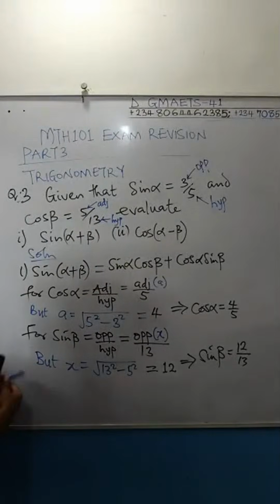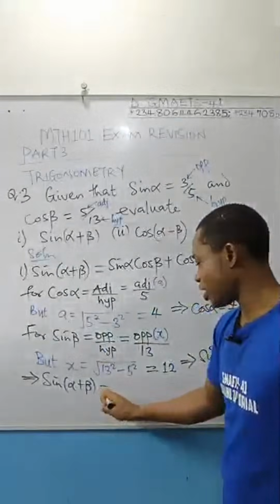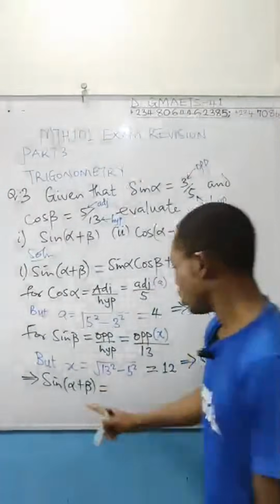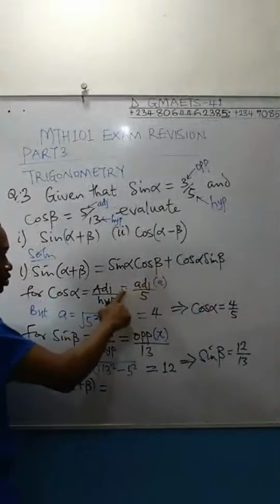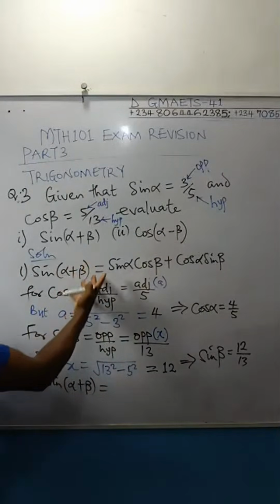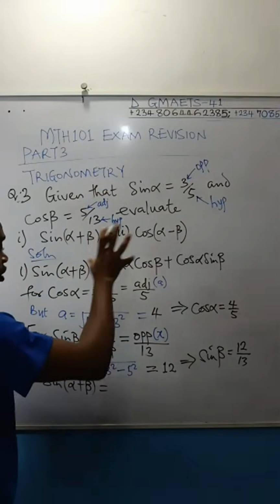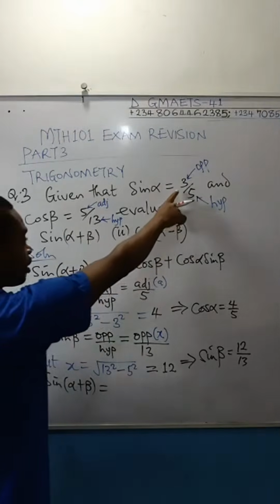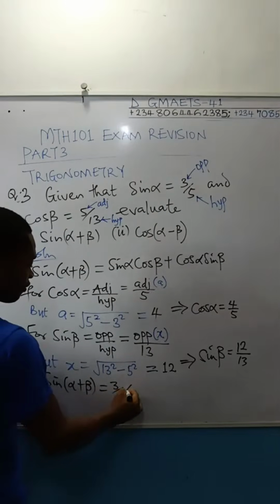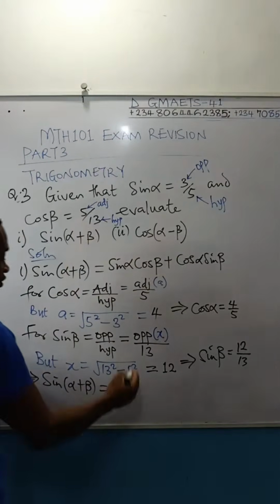So the implication is that sine of alpha plus beta, I hope I'm not too fast. I'm not fast anyway. Remember, this is revision. It's expected that you have learned one or two things about this before. Sine alpha plus beta, you come over and substitute, is equal to sine alpha times cos beta. What is our sine alpha? So all of these things given to you, both the ones given in the question and the ones you evaluated, seek for them and substitute. Sine alpha is 3 over 5. It's going to be 3 over 5 times cos beta.